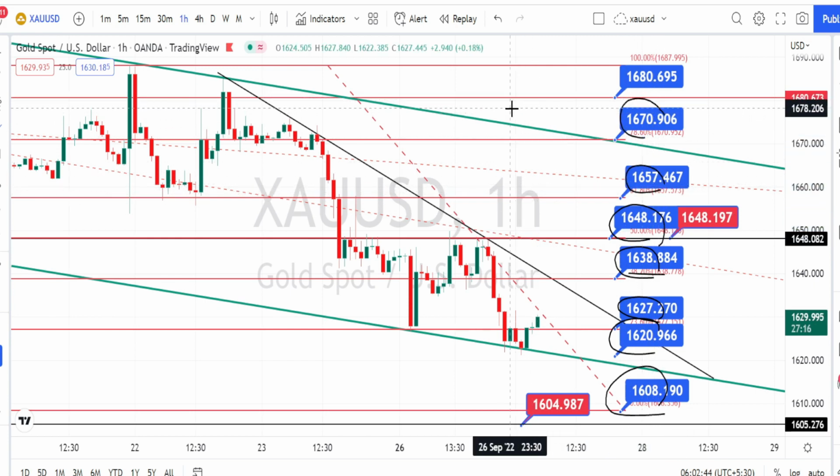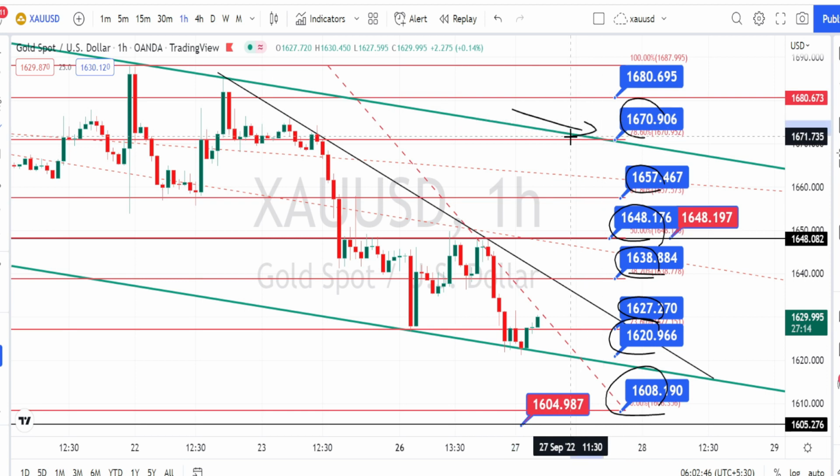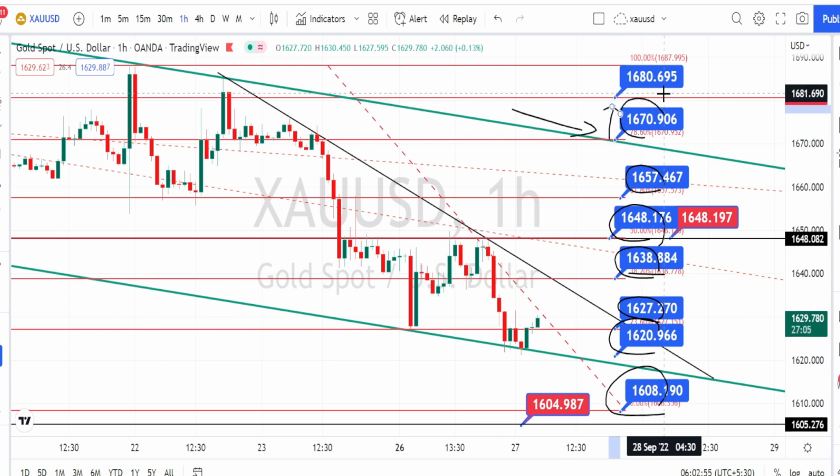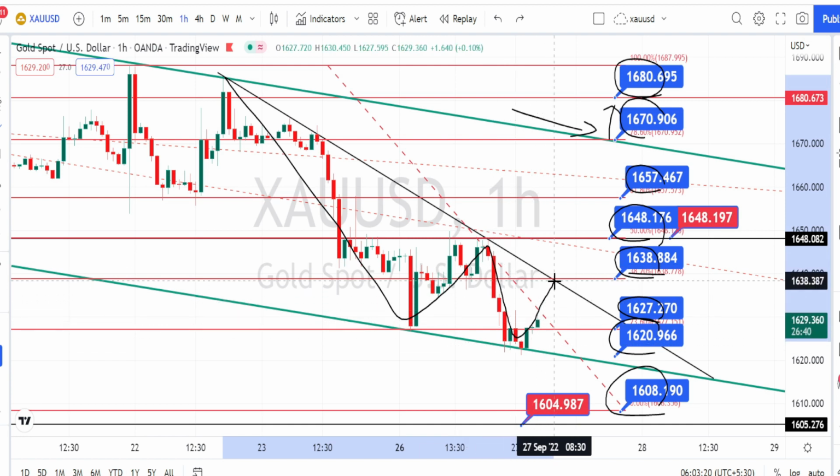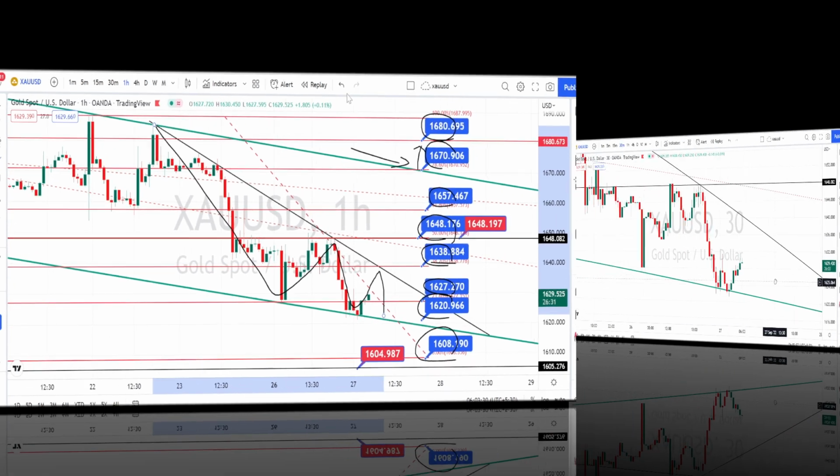Here we have the bearish channel pattern resistance line from the 4 hours time frame. Only when the price action breaks this resistance level, we can expect it to retest the higher time frame resistance level of 1680. And for now, the current price action is consolidating within this resistance line and the support line. Let us do the analysis in 30 minutes time frame.